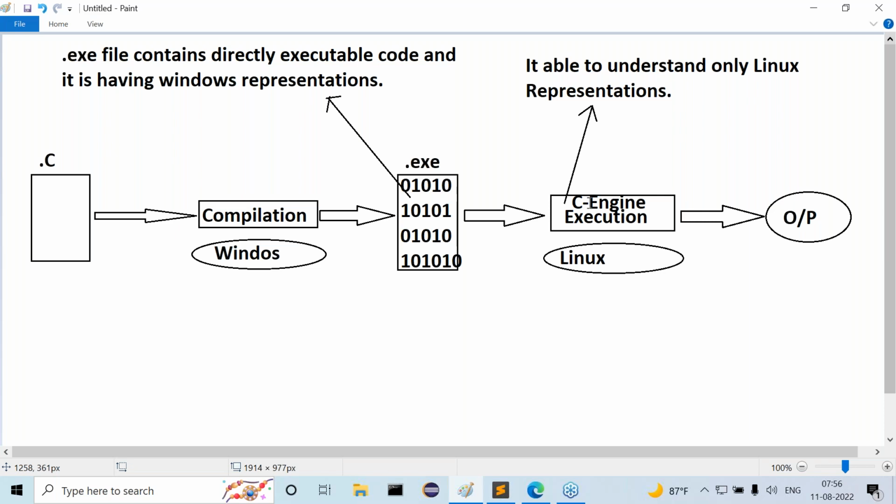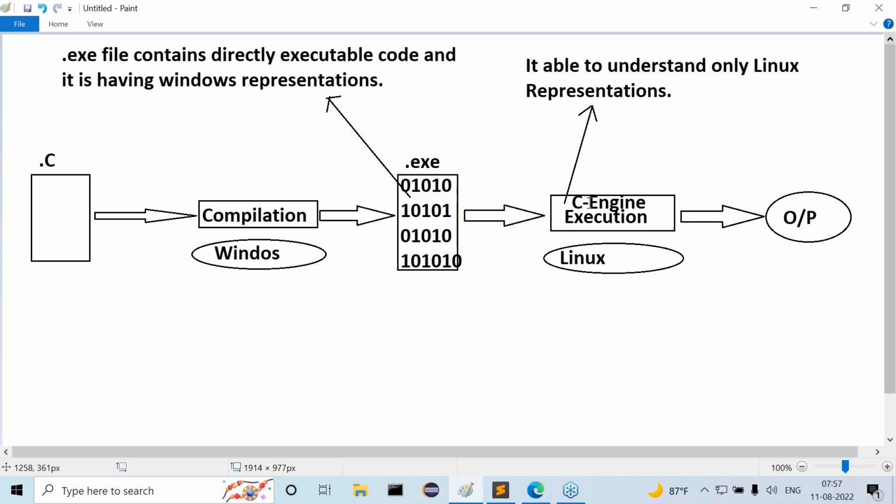When a C engine exists on top of the Linux operating system, it can execute only Linux executable code. But now check this. We compiled our C program on the Windows operating system, and we get a .exe file with Windows representations. If you want to run this .exe file at runtime, we must have the Windows operating system. But unfortunately, I'm trying to execute on the Linux operating system. If the C engine is available on Linux, it can understand only Linux representations. It does not understand any other representations.